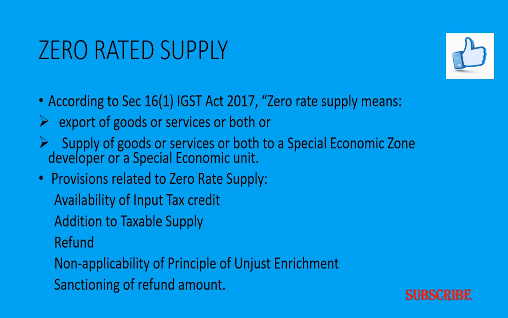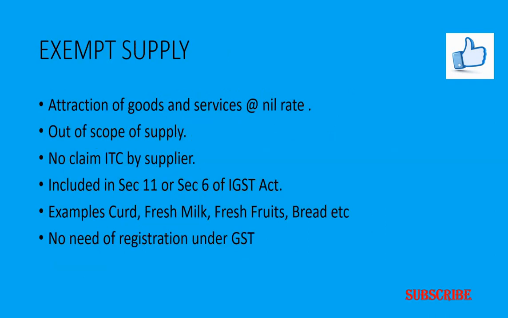That means here, if a supplier is involved in a zero rated supply, then he is eligible to claim 90% of the refund, and in order to claim the remaining 10%, he has to produce the necessary documents, which will be verified by the GST authorities, and thereafter he will be sanctioned the remaining 10%. So in a nutshell, we can say that a 100% refund is possible in case of the zero rated supply. Now let's look into the exempt supply.